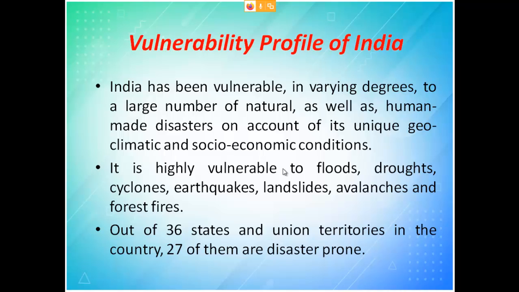India now has totally 36, including both states as well as union territories. Among these 36, 27 states and union territories are more prone to disaster. So I think only the remaining nine places, which come in the center part of India, have less possibility. When I put states plus union territories together, the total number is 36, out of which 27 areas are highly prone to disaster.